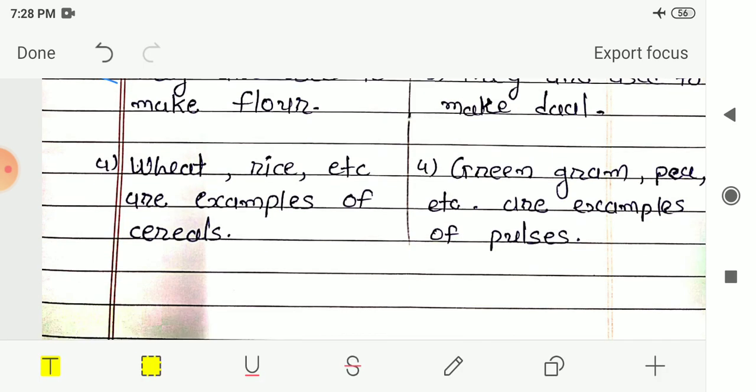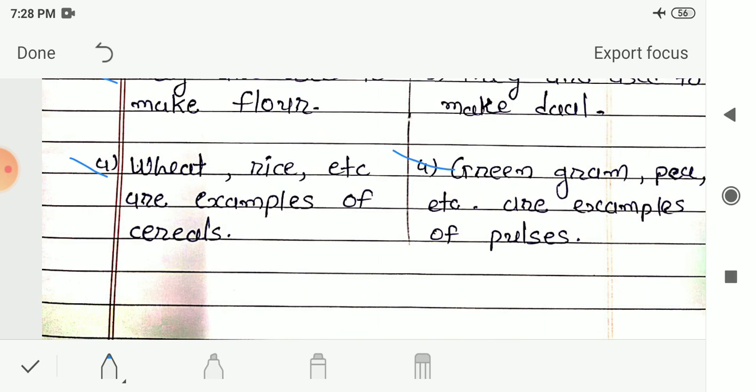The next difference between these two is the examples. Wheat, rice, etc. are examples of cereals. These are some of the examples of cereals, that is wheat and rice. And in pulses, green gram and peas are examples of pulses. These are some of the examples for pulses, green gram and peas.